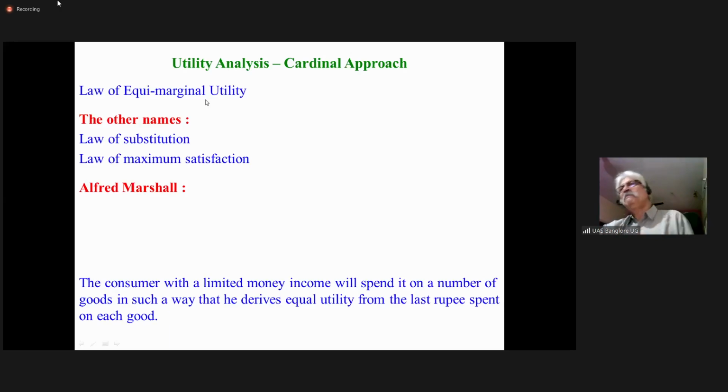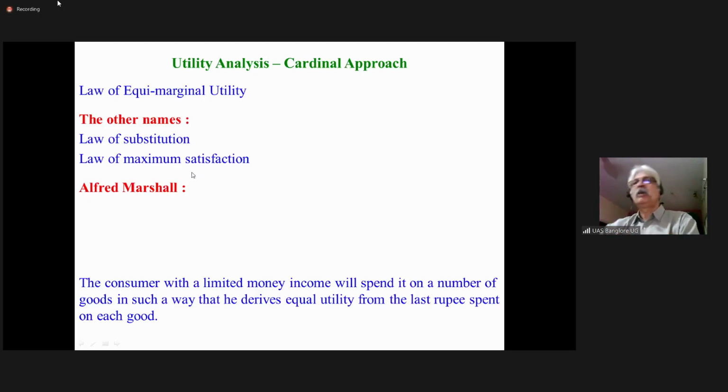So we'll take up the cardinal analysis. It is popularly known as the law of equimarginal utility. Other names of the law of equimarginal utility are the law of substitution, and the law of maximum satisfaction.